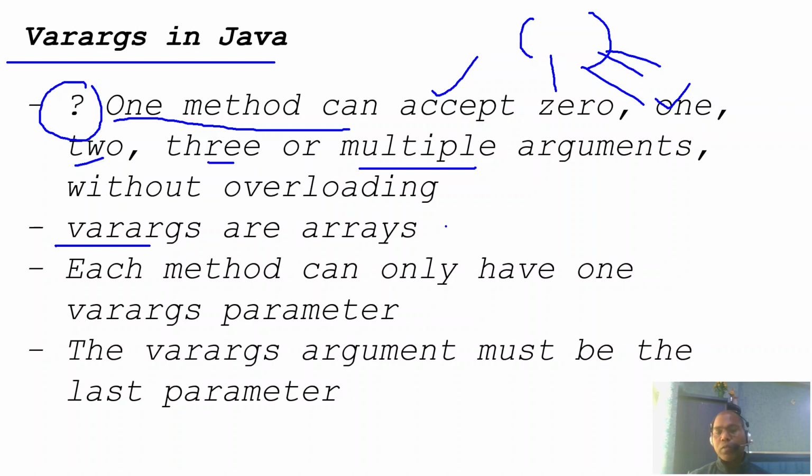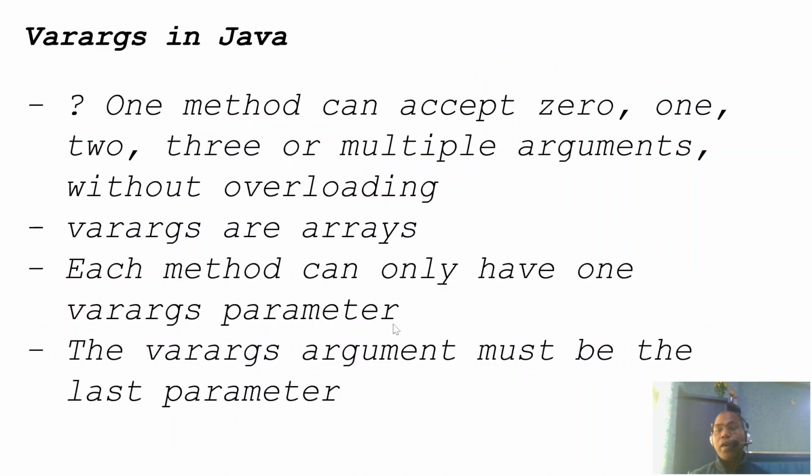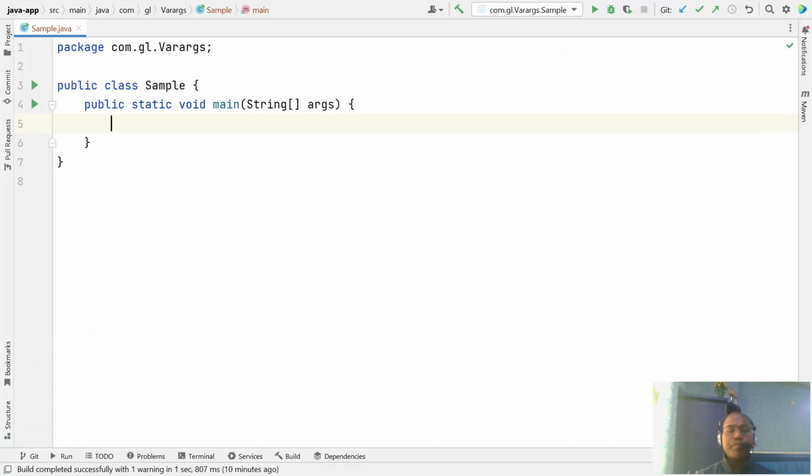So let us look at some examples. If we are not using varargs, then how will we do it? Without this we can also do it, because maybe you can use an array or the overloading concept. It means the same method you write for zero arguments, one argument, two, three, four, any number of arguments. So let us look at the example.